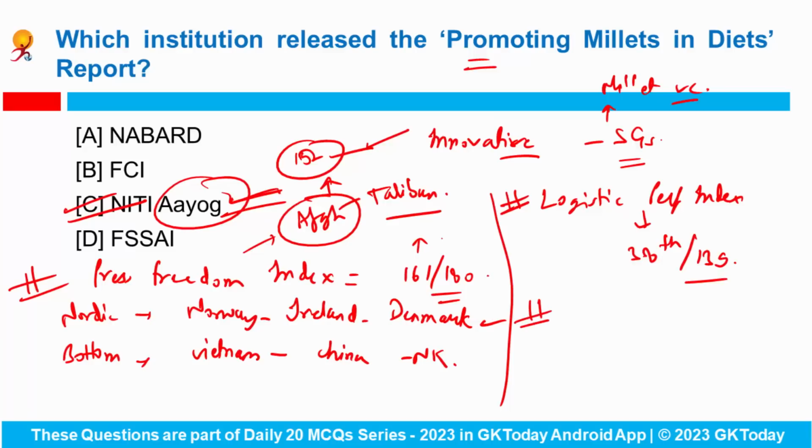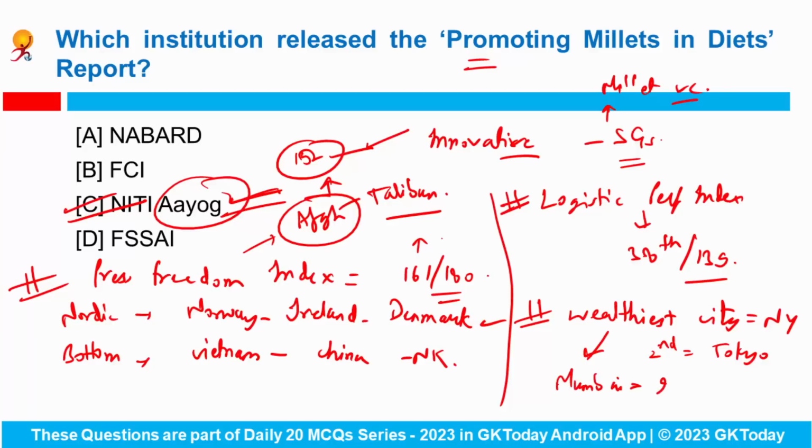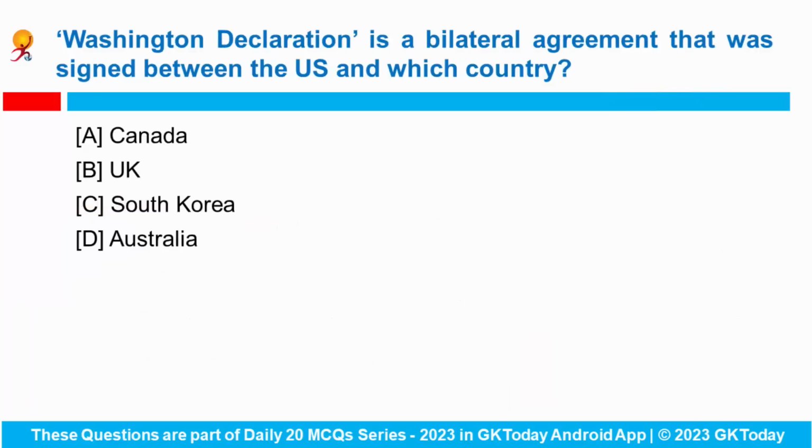Now, can you tell me which is the world's wealthiest city as per a recent report? This is New York. Second wealthiest city is Tokyo from the country Japan. And from India, Mumbai has been ranked at 21st position, means Mumbai is the 21st wealthiest city at global level. Fine. So these are the few important rankings and indices that we have to remember.